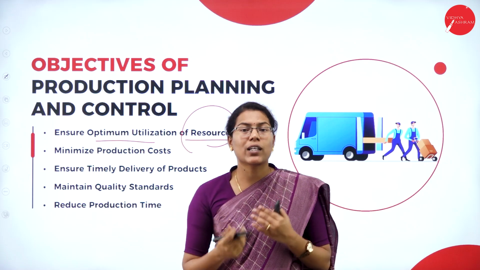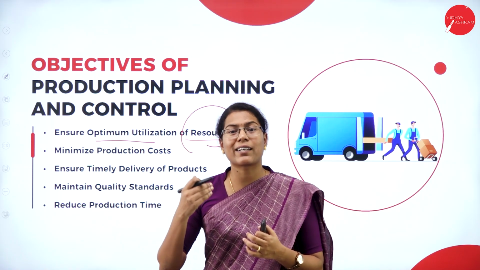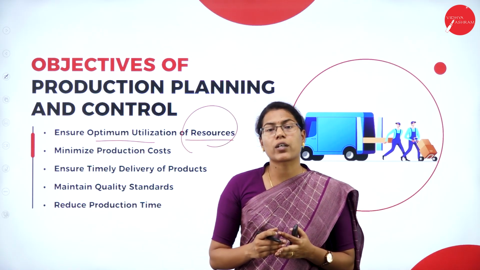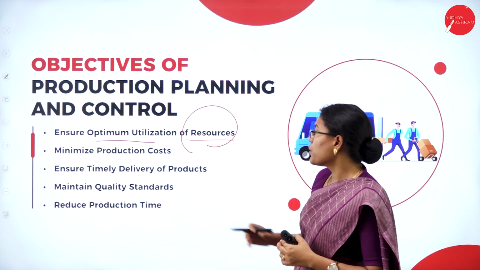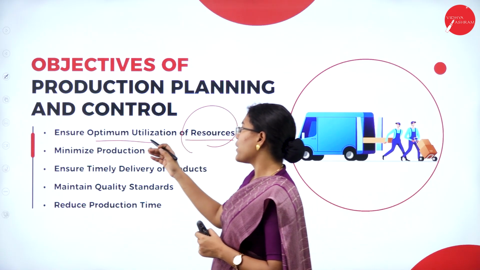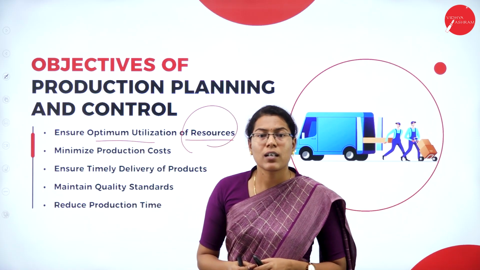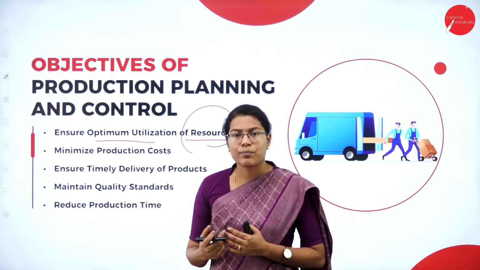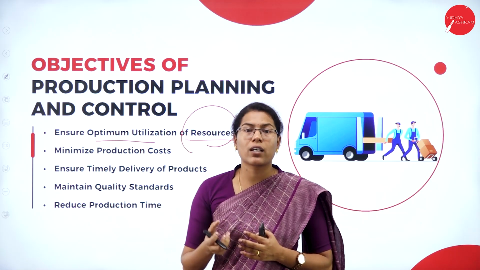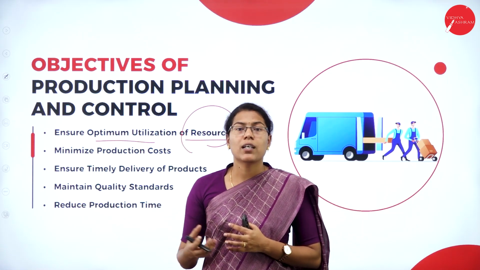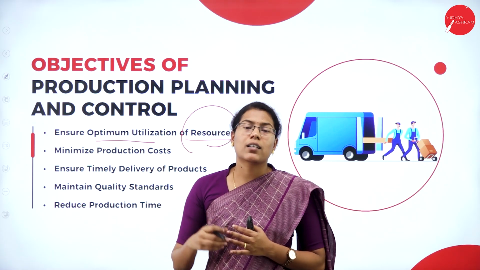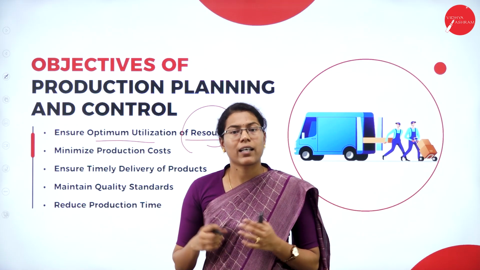So optimum utilization of inventory can also reduce the risk of overstocking or understocking the inventory. Here the production planning will decide what is the amount of resources that the production unit needs. So it avoids overstocking of the stock, or it might not always be stock. It may be like over-employing the number of workers needed, etc.